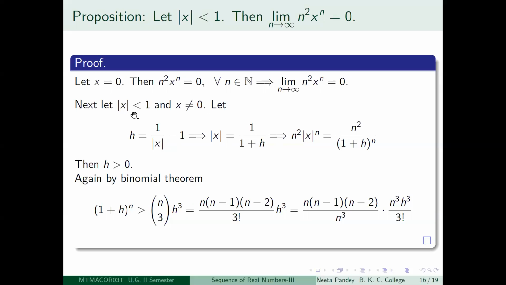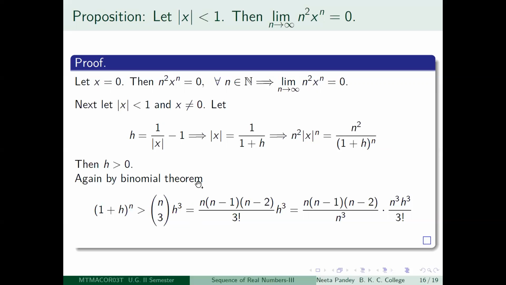So as you saw, h is going to be a positive number, and just by looking at this equality, you get that mod x is equal to 1 by (1 plus h). So n squared times mod x to the power n, that is what you need, is going to be equal to n squared divided by (1 plus h) to the power n. So you want to make 1 by (1 plus h) to the power n small enough.